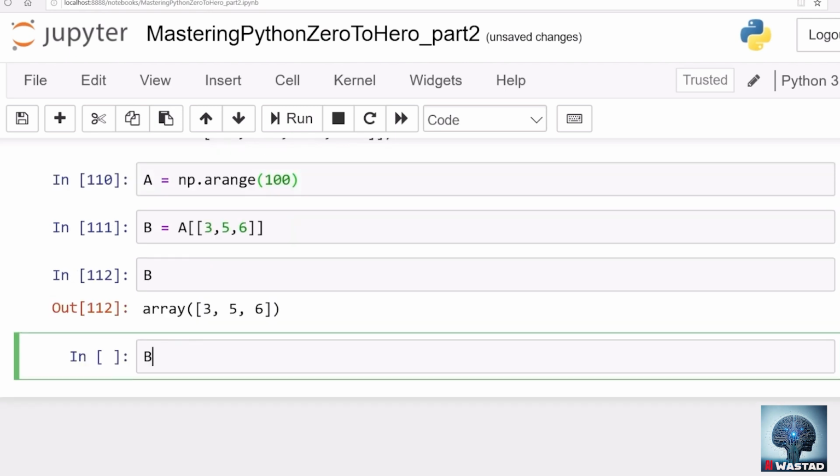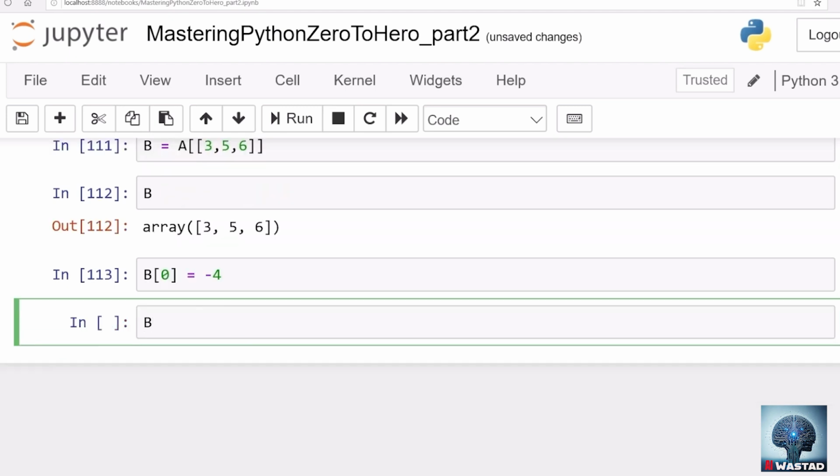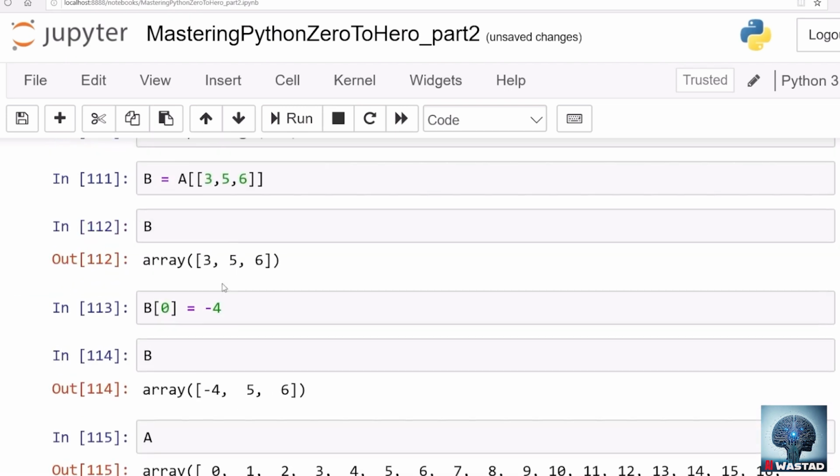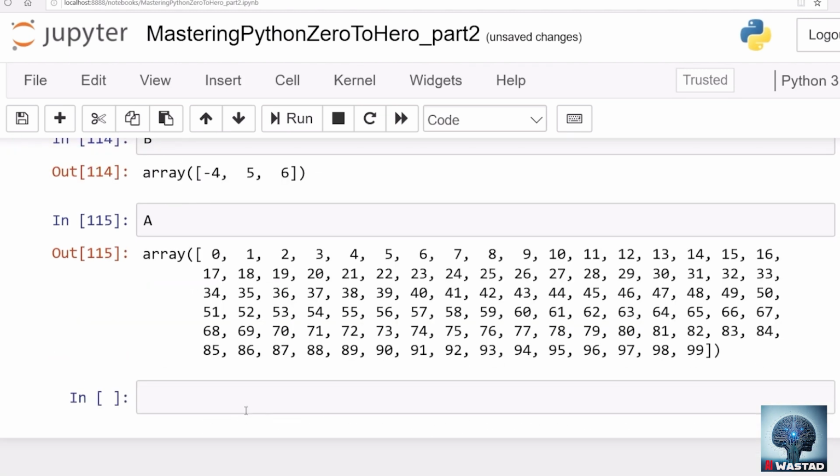Something that you need to know is if you change the elements of B now, because that's a copy, let's say -4, that change does not happen in A. That happens in B for sure, but that doesn't happen in A. A does not contain any value that is -4 because using these kind of indices, the array index, by default, the result is a copy rather than a view.